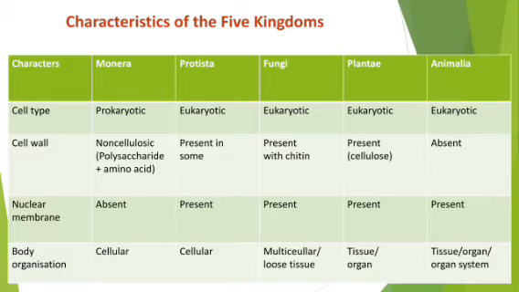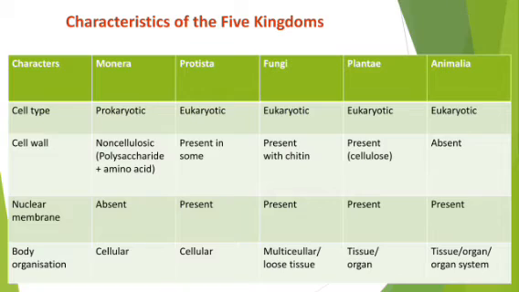Whereas in eukaryotic cells, what happened? They have a definite nucleus. Definite and true nucleus means they have a definite nuclear membrane, because of which the nuclear membrane is present. So wherever you are writing eukaryotic, there we have written present. In the Protista kingdom the nuclear membrane is present. In the fungi kingdom it is present because they are eukaryotic in nature. In the plant kingdom also the nuclear membrane is present because they are eukaryotic. Then in Animalia also, the nuclear membrane is present.